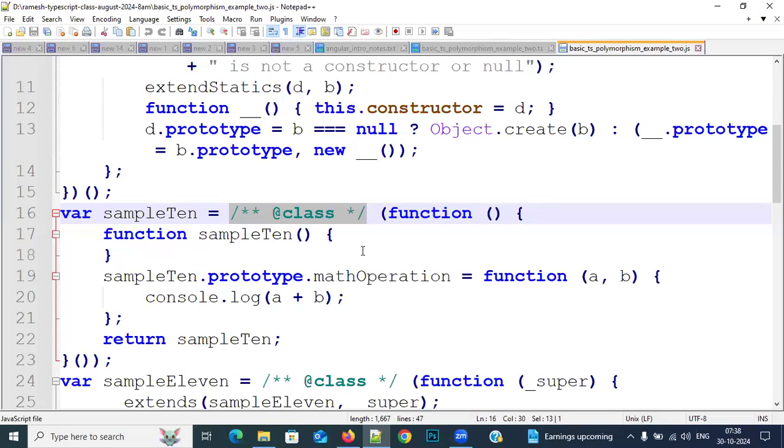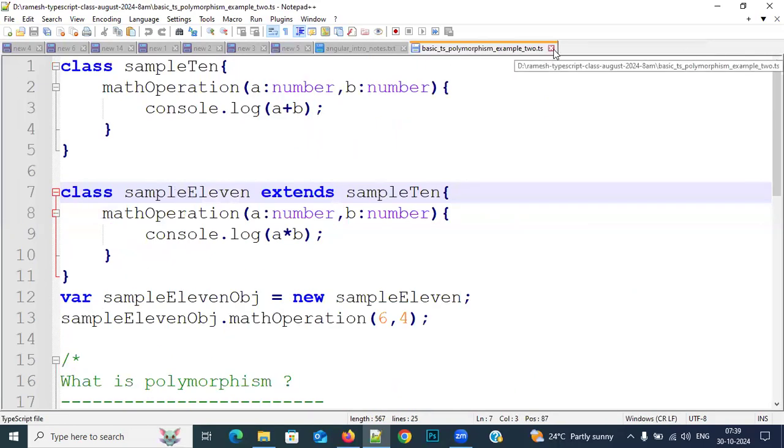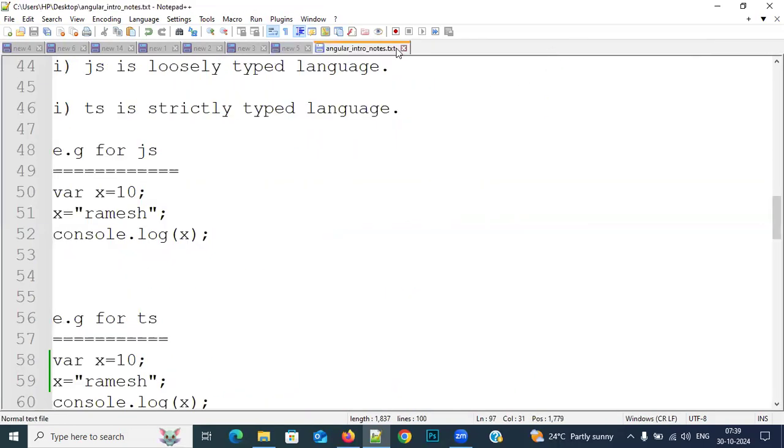Actually, the class concept is there in Node.js, not in JavaScript. Native JavaScript is client side only and doesn't have any class concepts. But in Node.js there is a class concept. That is the modified version of JavaScript, which is nothing but server side JavaScript.